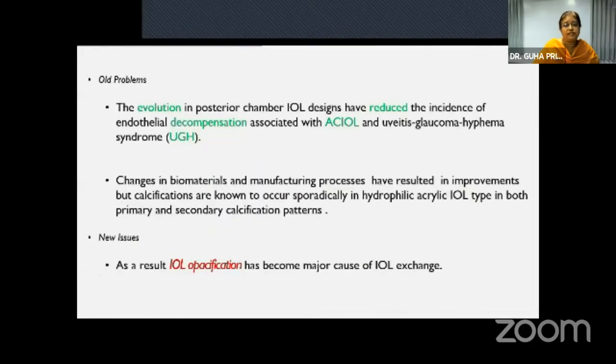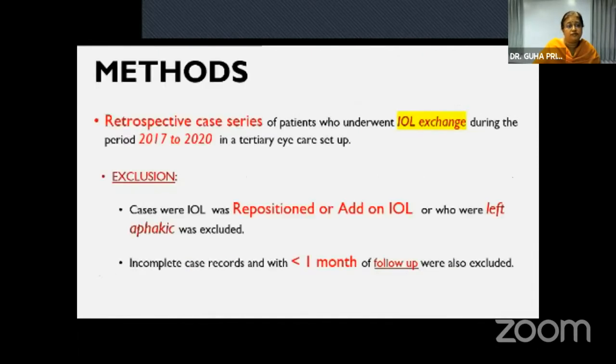The evolution in posterior chamber IOL designs has reduced the incidence of endothelial decompensation, which was associated with ACIOL and UGH syndrome. Changes in the biomaterials and manufacturing process have resulted in improvements, but calcifications are known to occur, and as a result, opacification has also become a major cause of exchange.